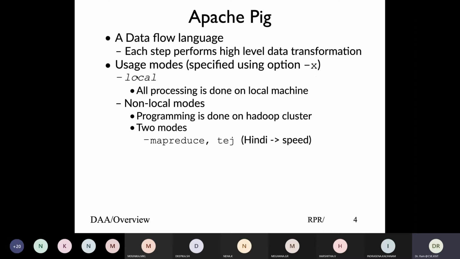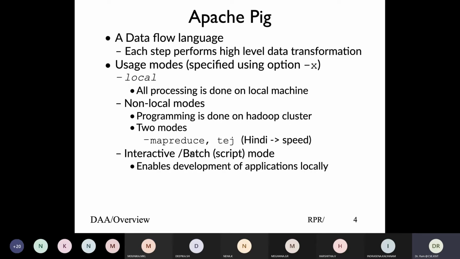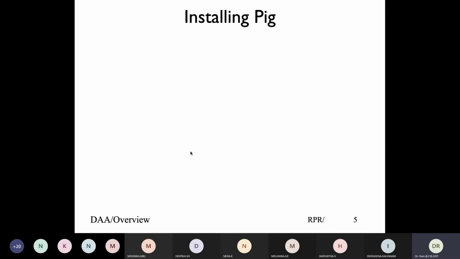So either you can use local mode or you can use MapReduce mode. We'll probably look at both and see how they work. As a scripting language, if you run one command at a time at the prompt, that becomes interactive. If you run a script program like python x.py, that becomes a batch program, and Pig supports both of these modes, interactive as well as batch processing.